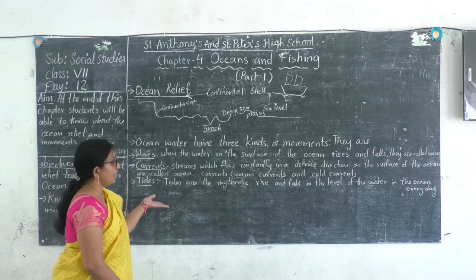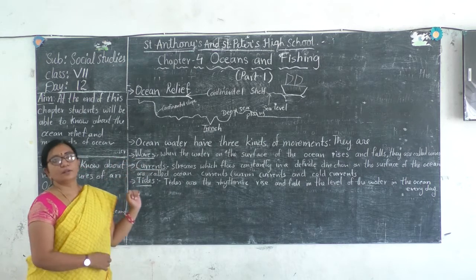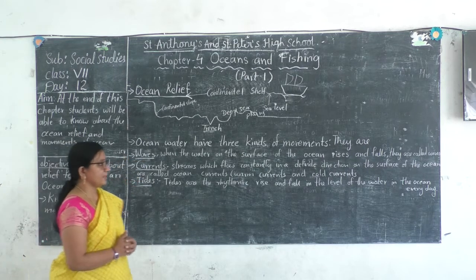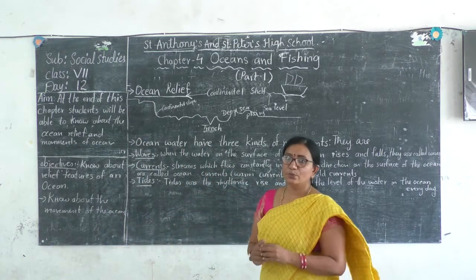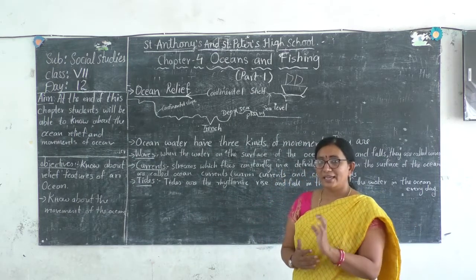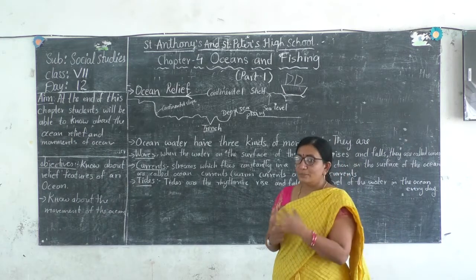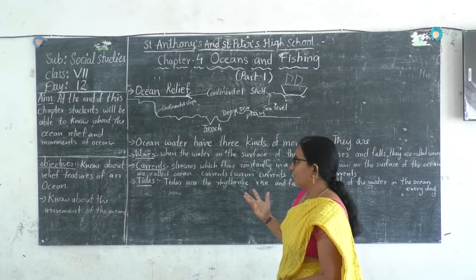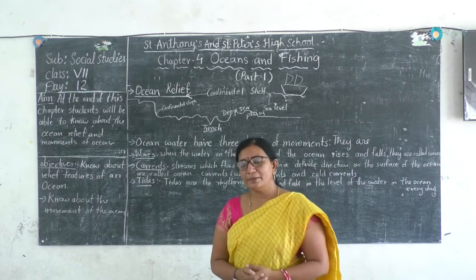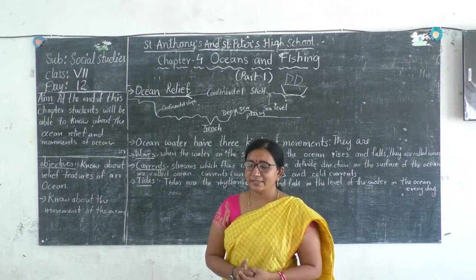So this is what we have learned about the different movements of the ocean. What are they? Waves, currents and tides. The ocean covers 71% of the world, and we have to know a lot by observing the ocean and its different life. But how many people are dependent upon this ocean? Let us learn this in the next class.